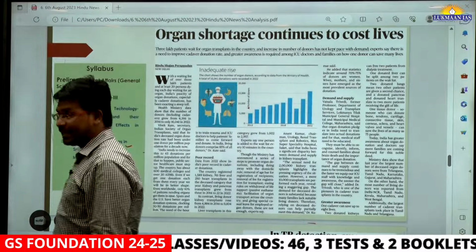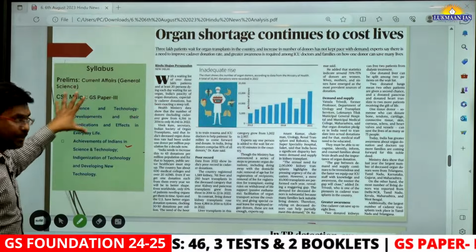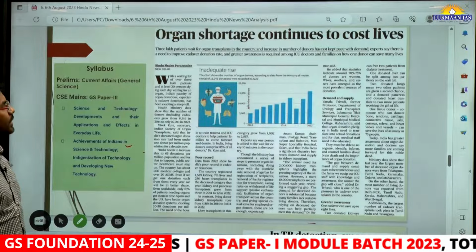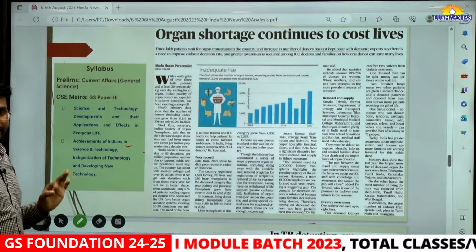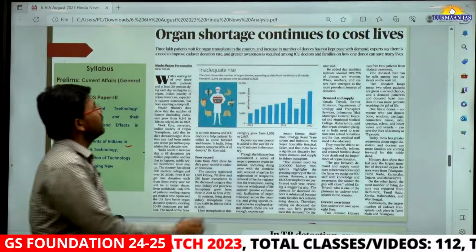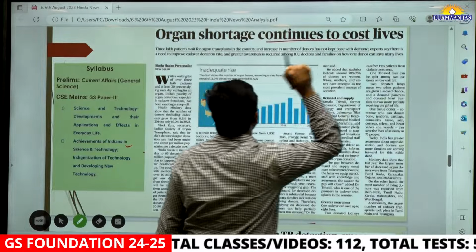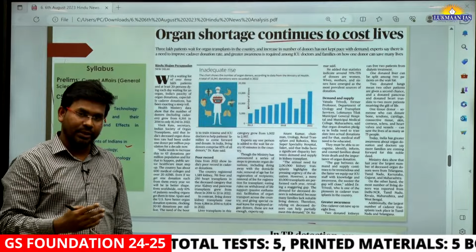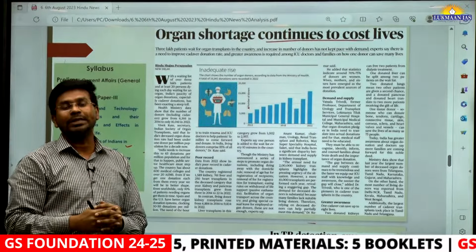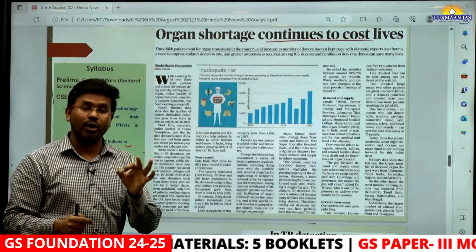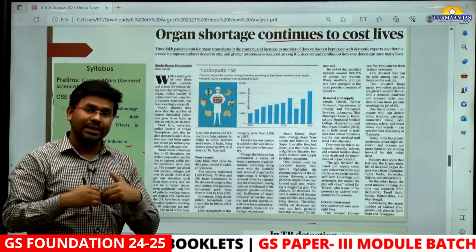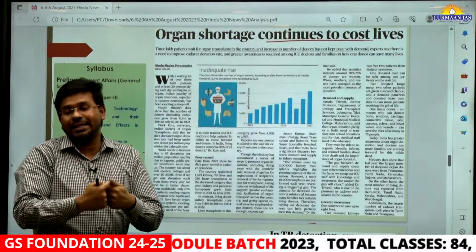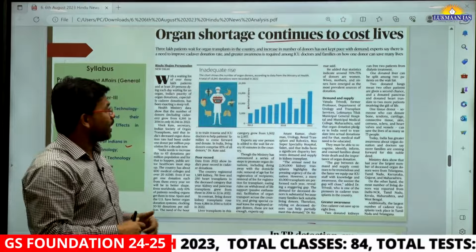Now this topic is related to health, and the syllabus part is mentioned over here. Let us understand this topic. It says organ shortage continues to cost lives. This topic is related to organ donation. In India, around 3 lakh people are waiting for an organ to be donated to them so that they can get the organ transplant and start living a healthy life.